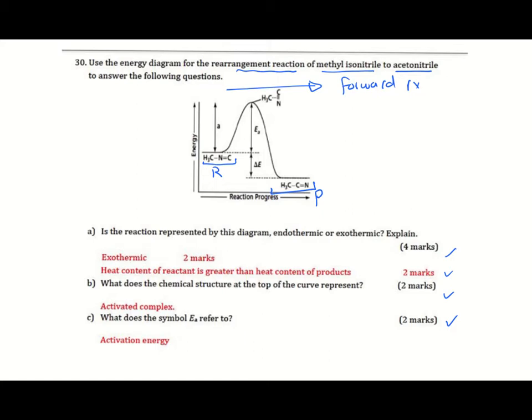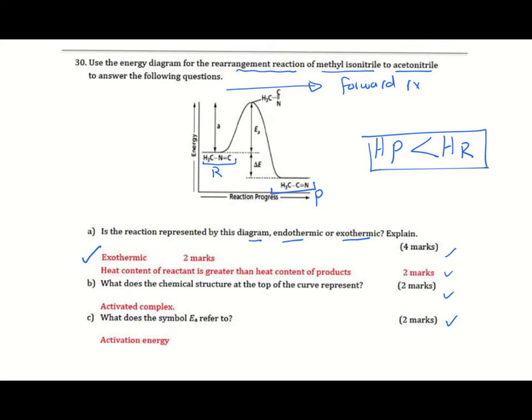Is the reaction represented by this diagram endothermic or exothermic? Once you see that the heat of the products is below, meaning less than the heat of the reactant, this means that the forward reaction will be, yes, correct, exothermic.